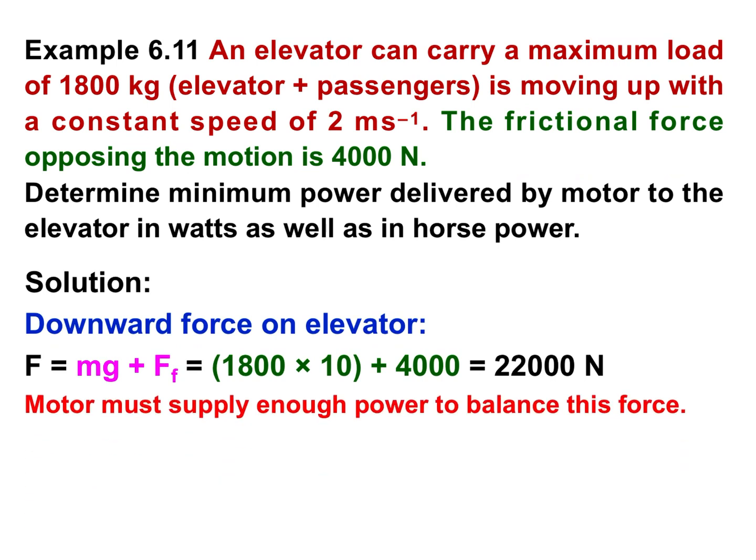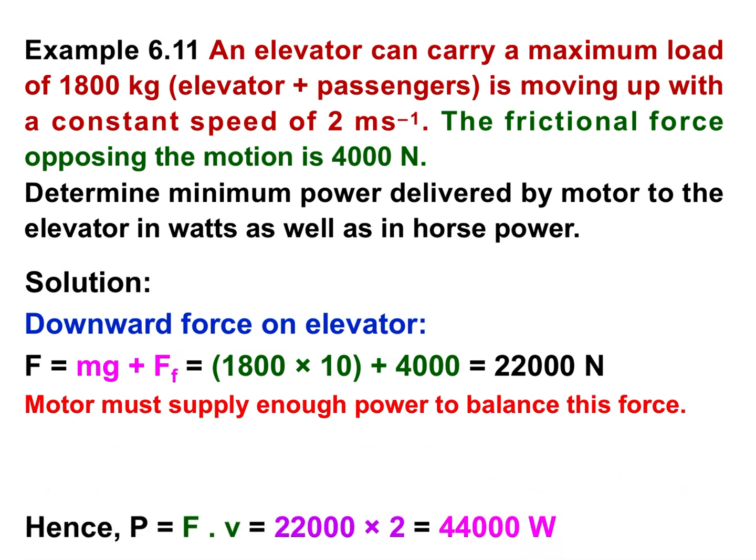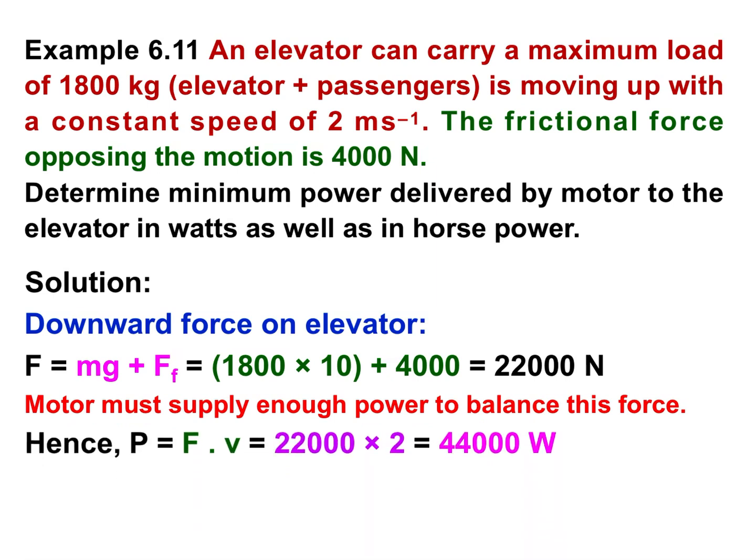So motor must supply enough power to balance this force. So power P is equal to force into velocity, and force required minimum, that is 22,000 into constant velocity, that is given 2 meter per second. So answer is 44,000 watt. This is the power delivered by the motor to the elevator. It is in watt. Now we have to find it in horsepower. So divide by 746. We will get in horsepower, power is equal to 59 HP.